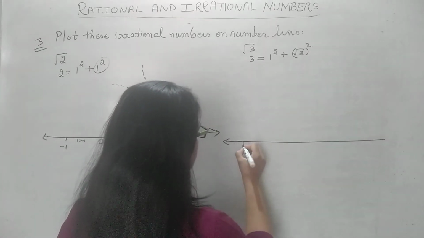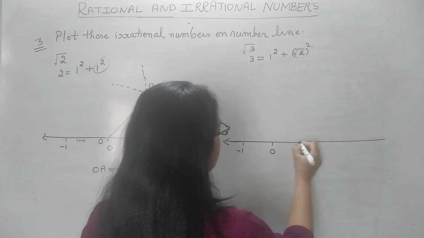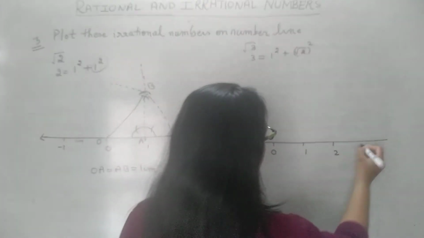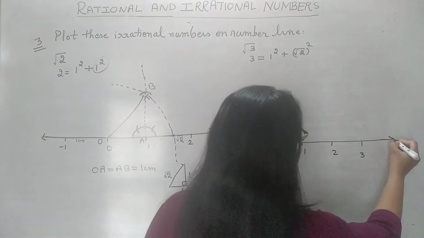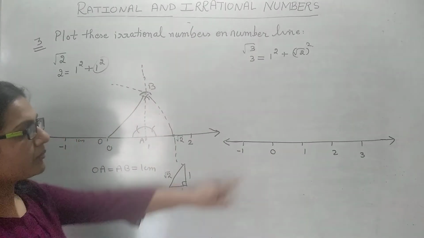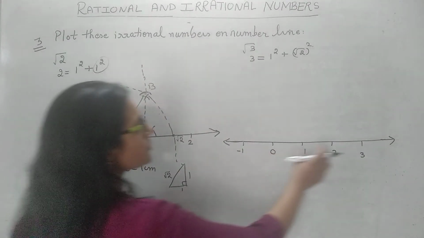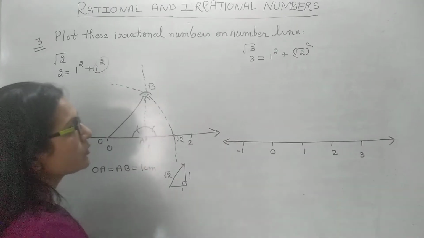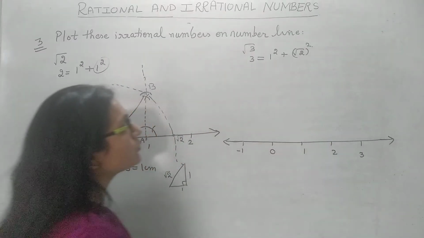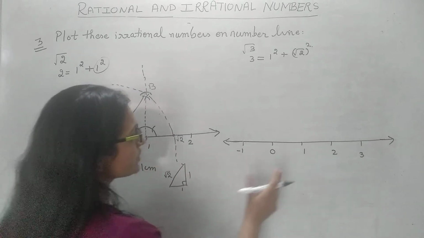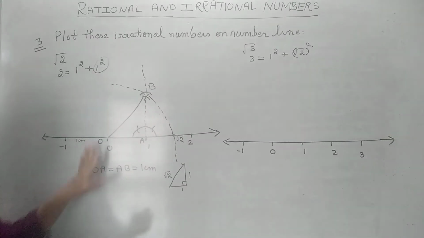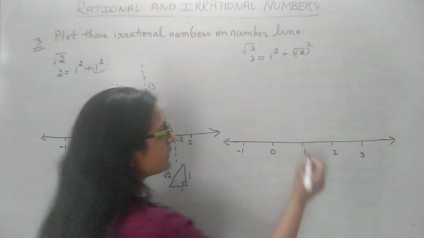First of all, let us take the numbers here. So I have taken the numbers on the number line at a distance of 1 centimeter. So now we need this root 2. How will we make root 2? Not by this. First of all, we have to make root 2 just like this. Same way. So how I made, I'm repeating it again.